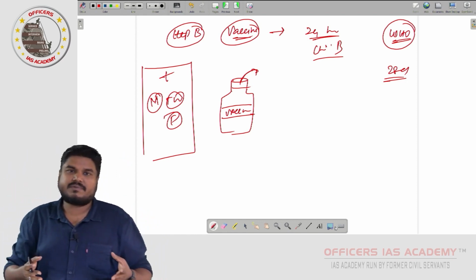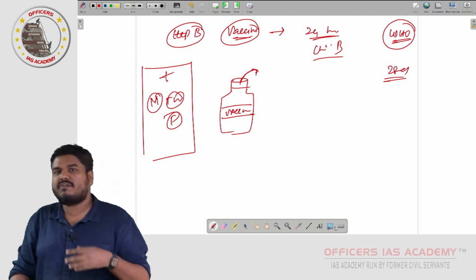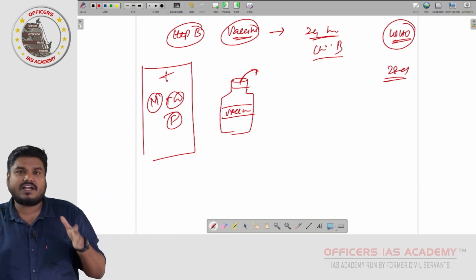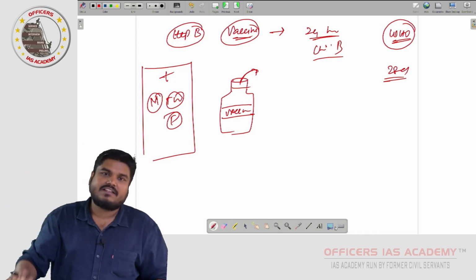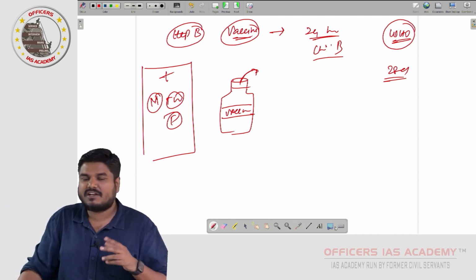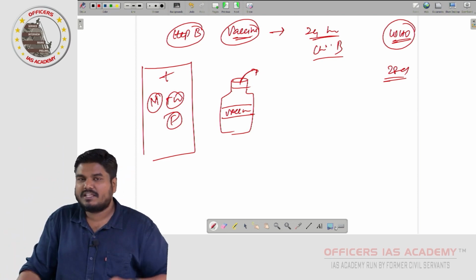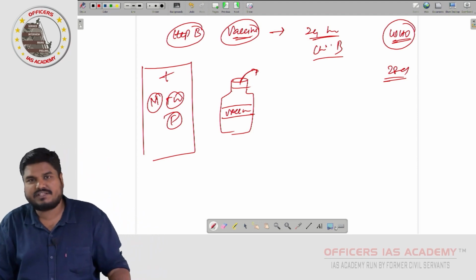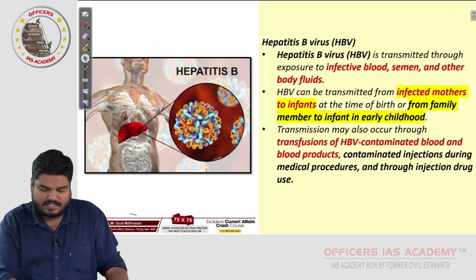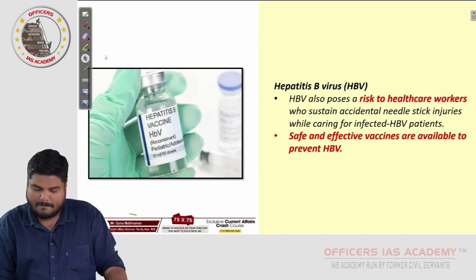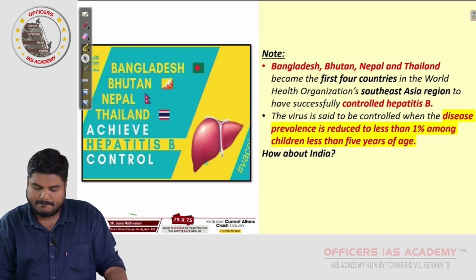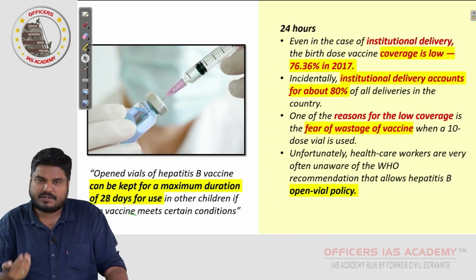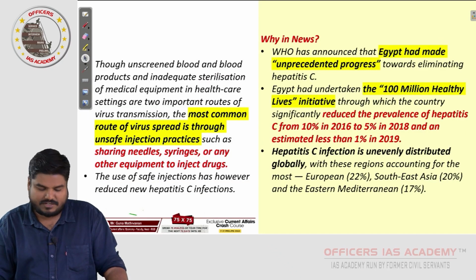So in India, in many hospitals, because of the lack of awareness of this open vial policy of WHO, they did not have clarity and were not administering the vaccine within 24 hours. That is why India was not able to achieve it. But now we are improving our progress with respect to controlling hepatitis B. Right? From the mains point of view also I have given some analysis, you can go through.